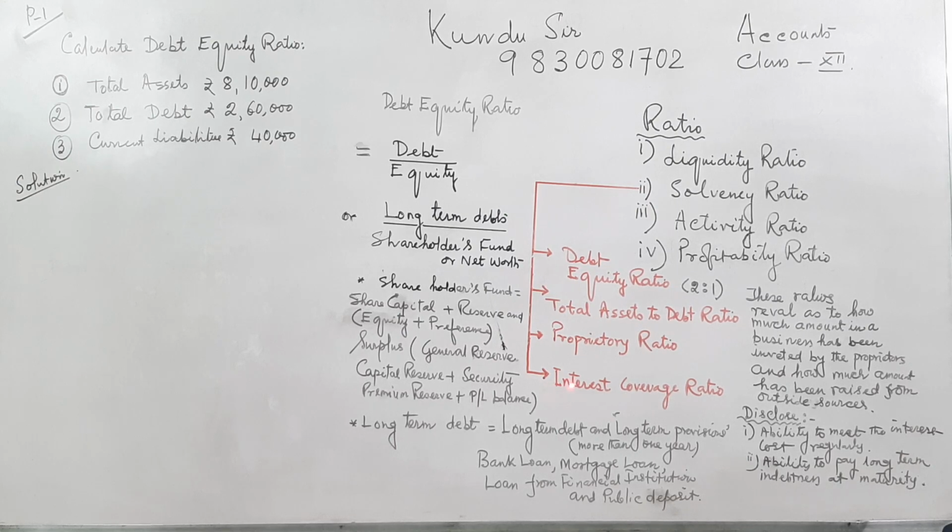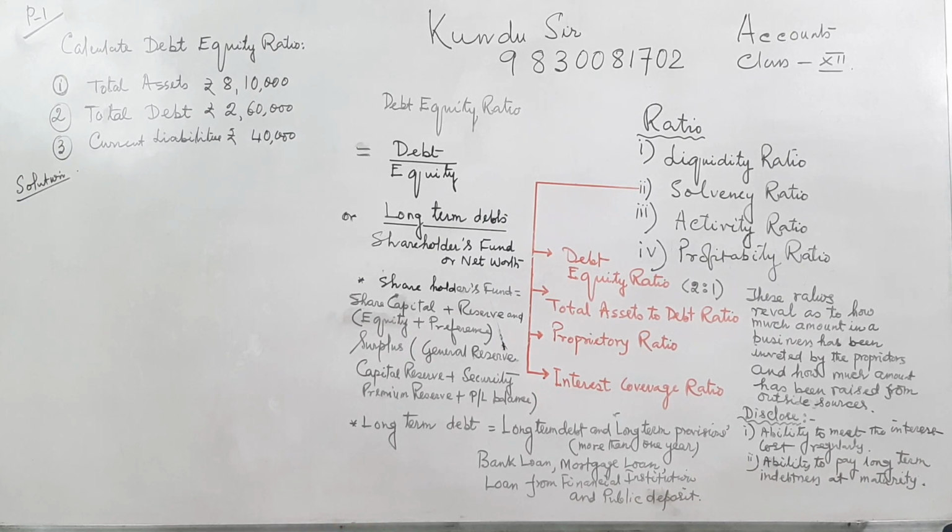Fourth is the interest coverage ratio. Now I am going to discuss the debt equity ratio, for which a standard norm or benchmark is mentioned. But such a benchmark is not mentioned in case of the second, third and fourth ones.